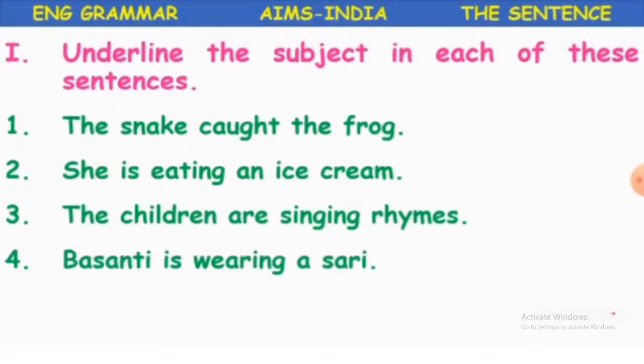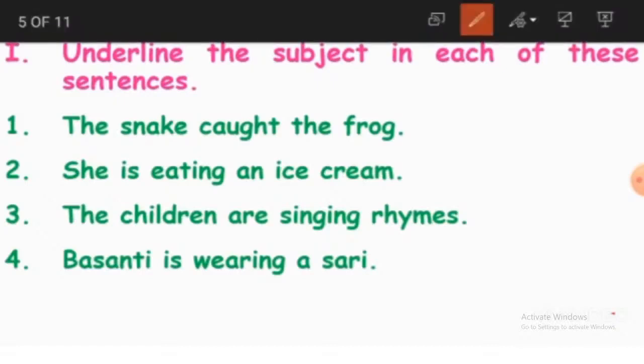Basanti is wearing a sari. Basanti is the name of a lady, and we are giving the name of the lady here. So that is why this Basanti becomes a noun, and because we are talking about Basanti, we are making it our subject. So this is our subject and it is a noun.